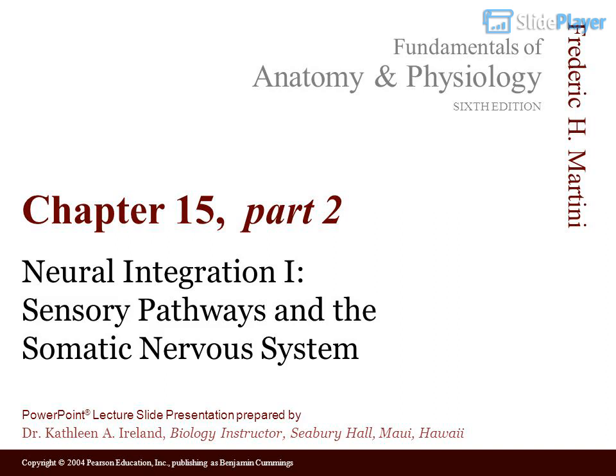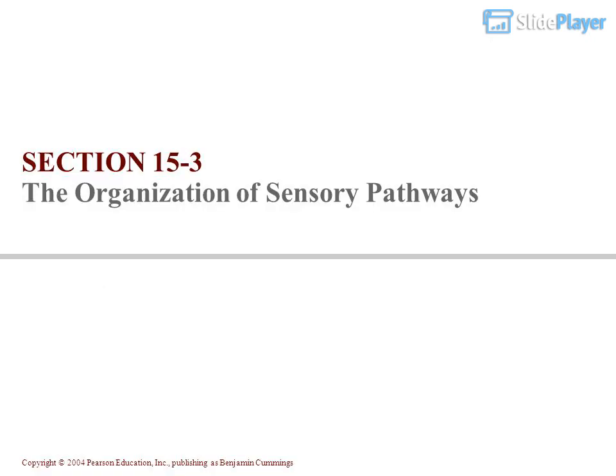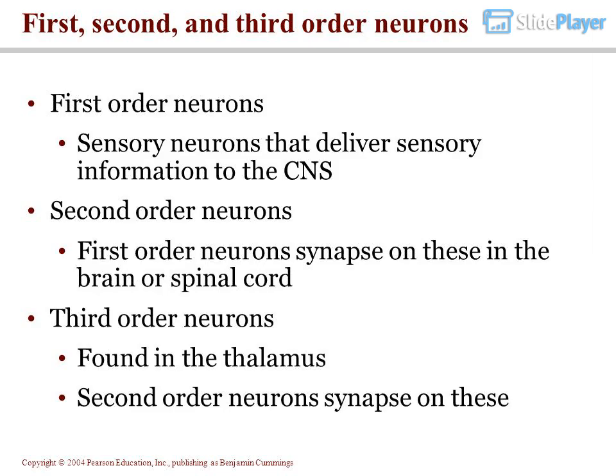Neural integration I, sensory pathways and the somatic nervous system. Chapter 15, Part 2. Neural integration I, sensory pathways and the somatic nervous system. Section 15-3, The organization of sensory pathways. First, second, and third-order neurons.